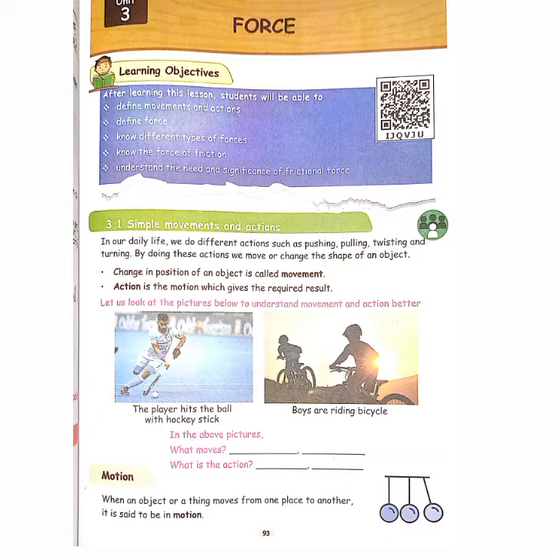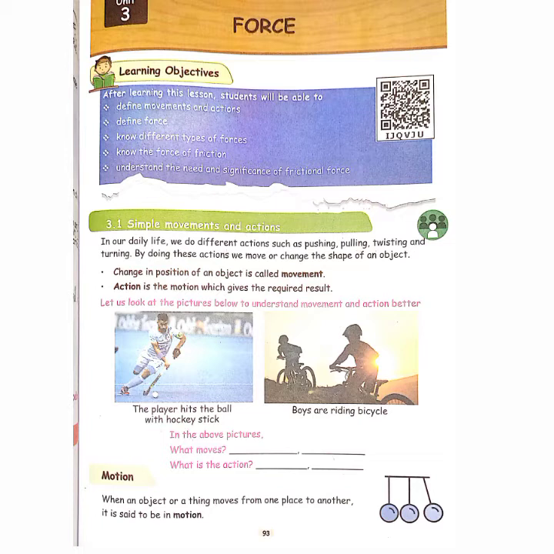That is given here. First point, change in position of an object is called movement. If an object's position is changed, that is the same as movement.